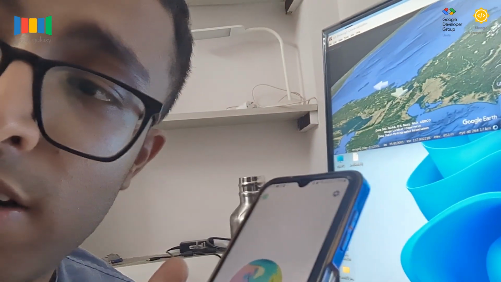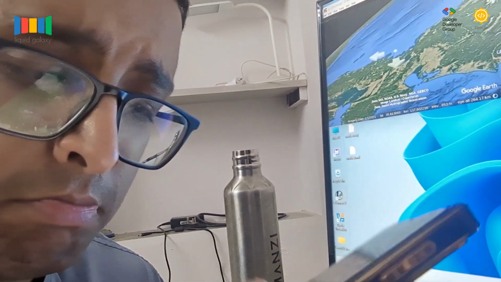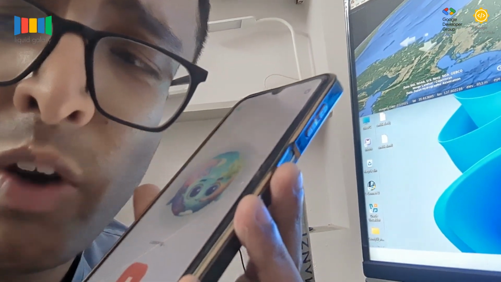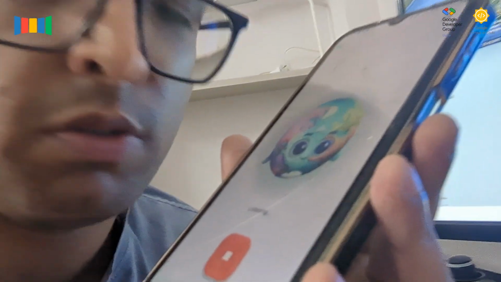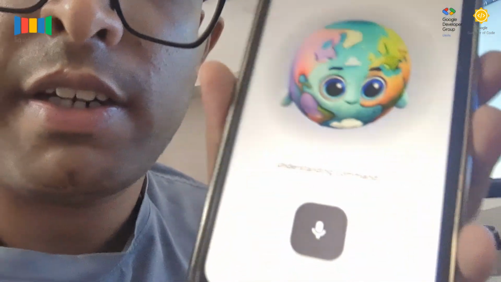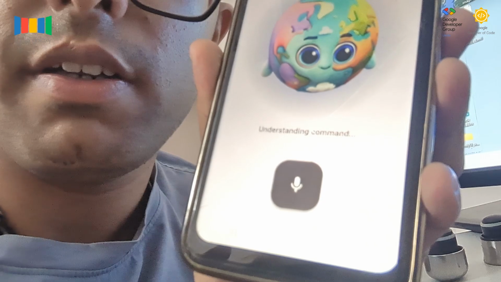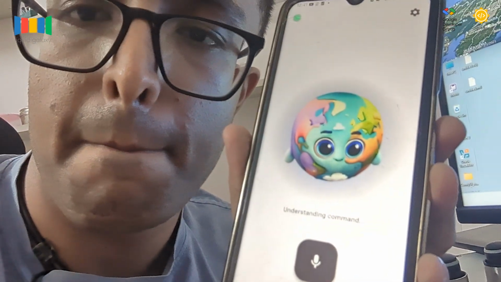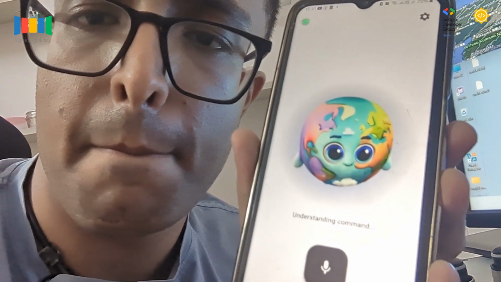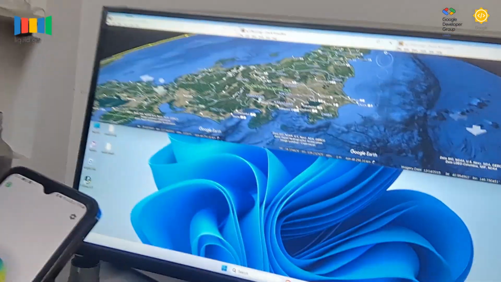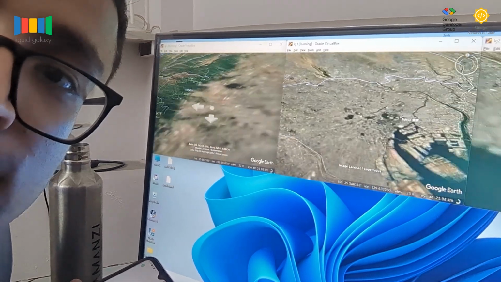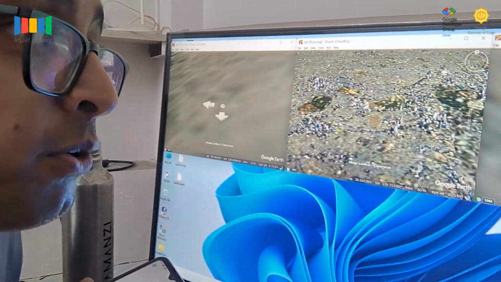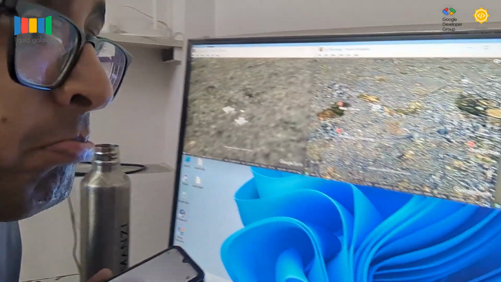Let's just give it a difficult command. Now that I am in Tokyo, why don't you tell me top 3 tourist destinations in Tokyo? It is understanding the command. It is generating the KML. And yeah, it is taking us to 3 tourist locations in Tokyo.